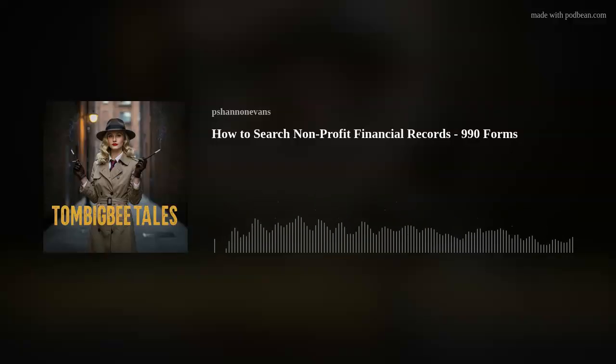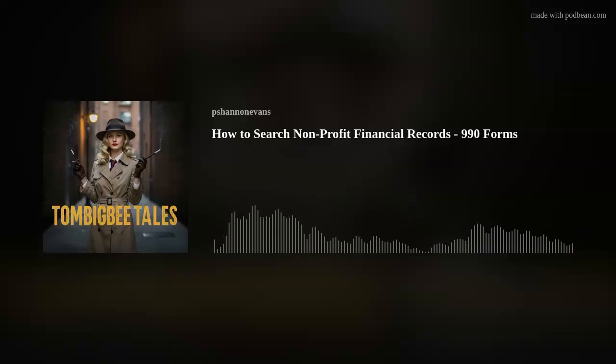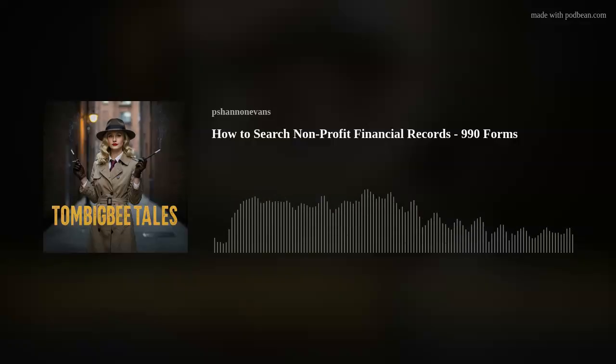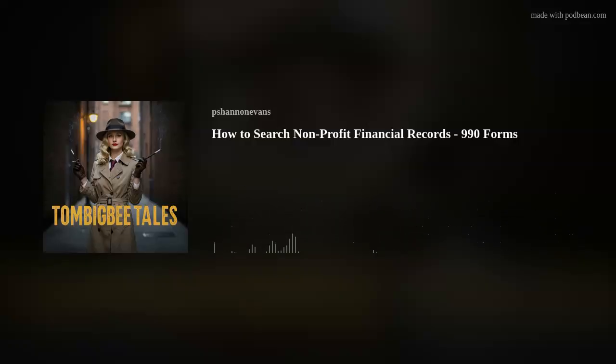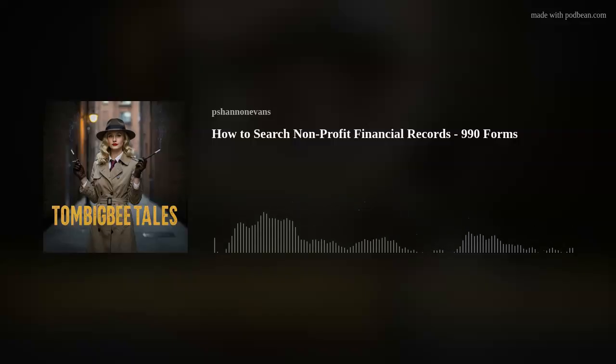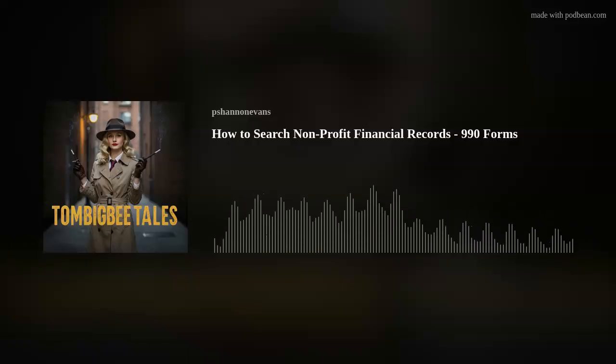Today, we're going to talk about how to look for content and information in a nonprofit, specifically looking for their 990s. Now, when it comes to nonprofits, there's a lot that you can ask for in a public records request, but it's not really considered a public records request because nonprofits are guided by their nonprofit status. What you can access are their 990s, and the 990s are their tax filings. So I'm going to show you what I did.